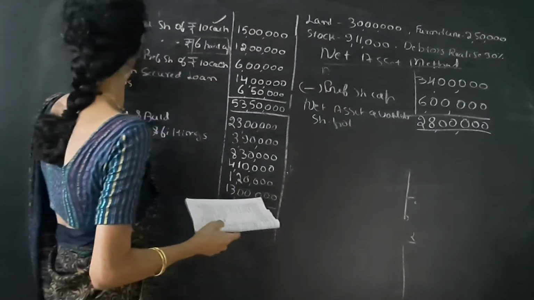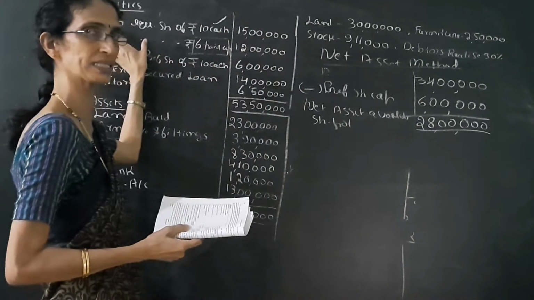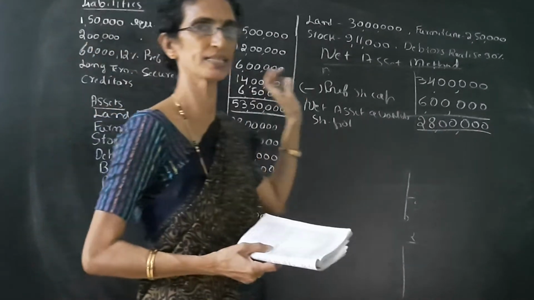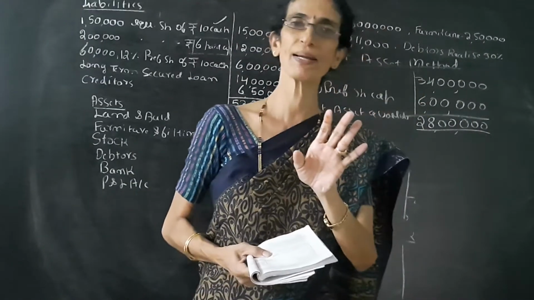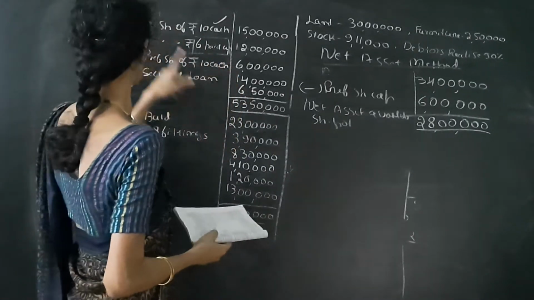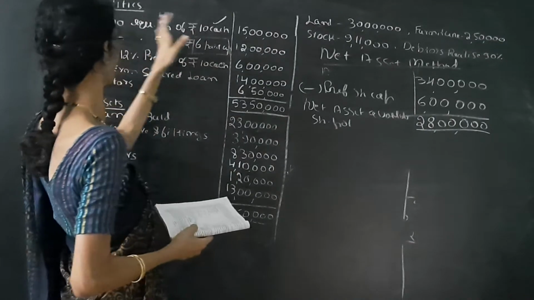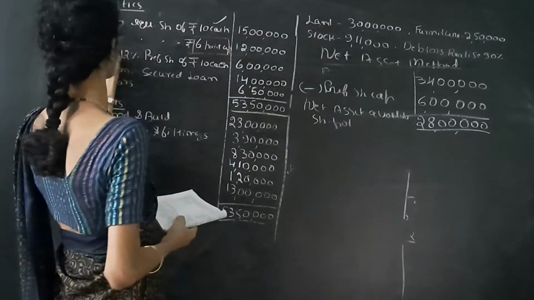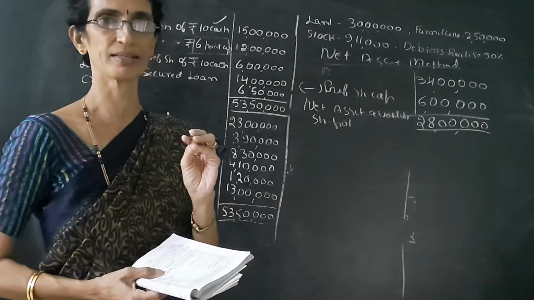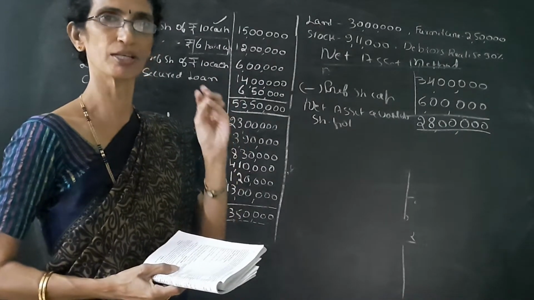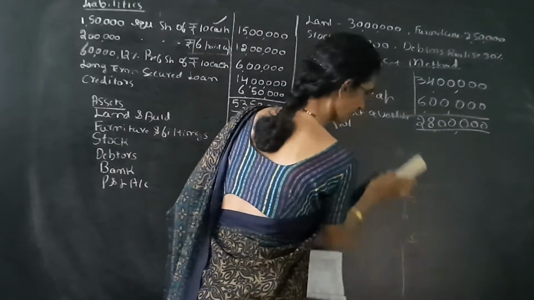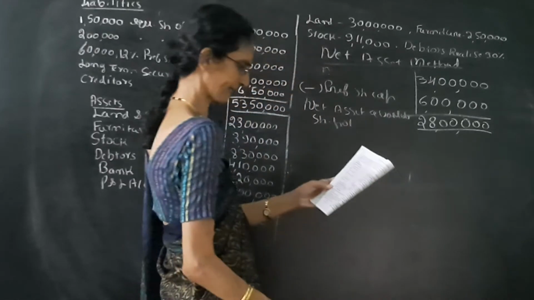See here, once again, partly paid shares are given as well as fully paid shares. So we have to find out the intrinsic value for the fully paid shares as well as the partly paid shares. In this problem, they have given 1 lakh 50 thousand fully paid shares of 10 each, and another 2 lakh shares of 6 each paid. So we have to find out two intrinsic values. First, we have to find out the intrinsic value for fully paid shares.